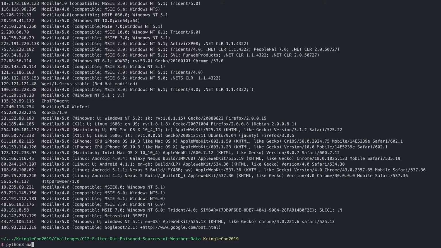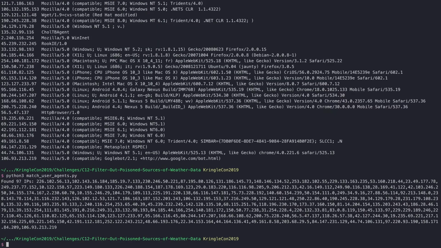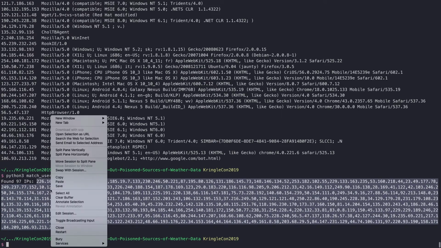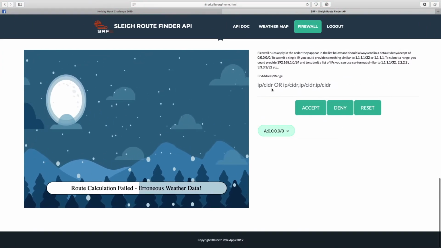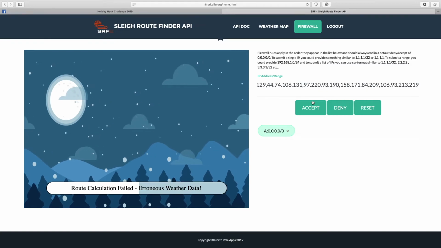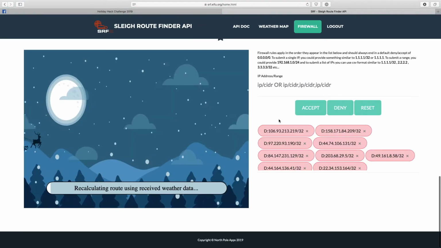So let's head on back to the script and let's see that run and see how that outputs. So Python match user agents. There we go. So now we have 97 IP addresses, and I was initially hell-bent on getting 100, but at some point I figured, well, let's just try and put those in and see what happens. So weather map, paste all of those, say deny.